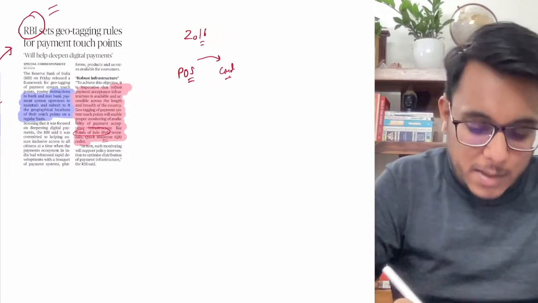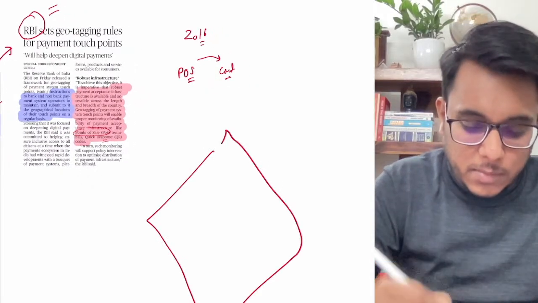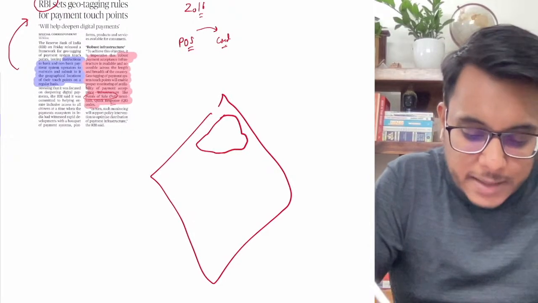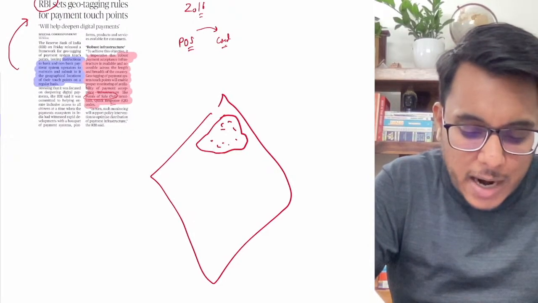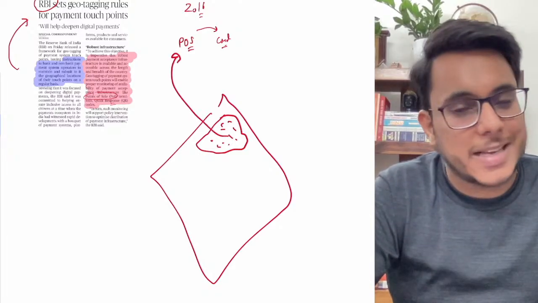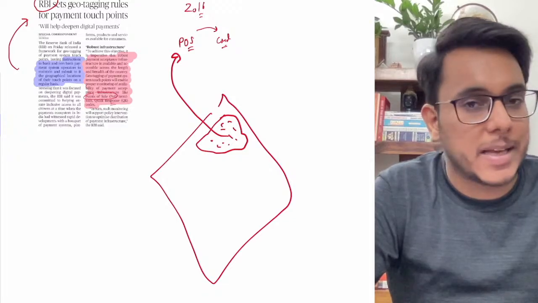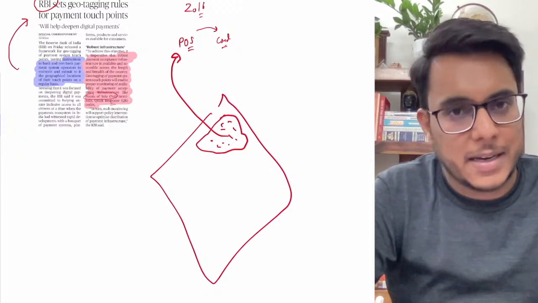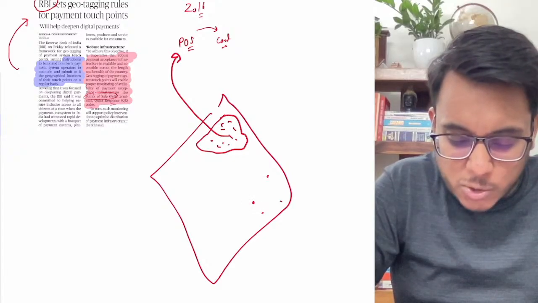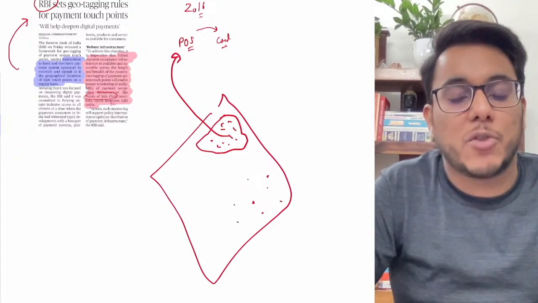Basically guys, suppose this is our country. There is one particular region where there is a high density of point of sale terminals. Every shop owner has a POS machine and is accepting payment through a card, let's say. But there are certain other areas where there are very few POS terminals.